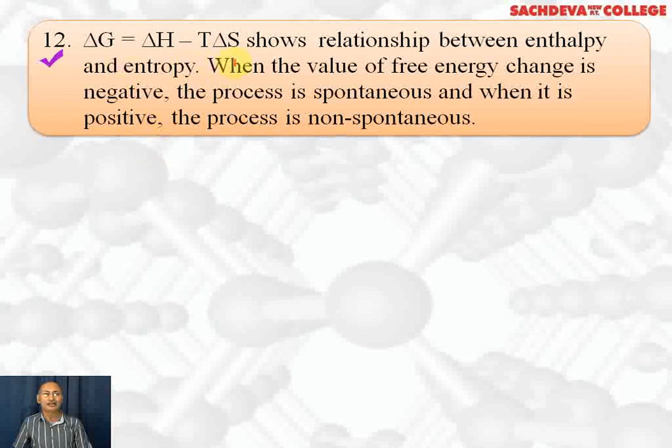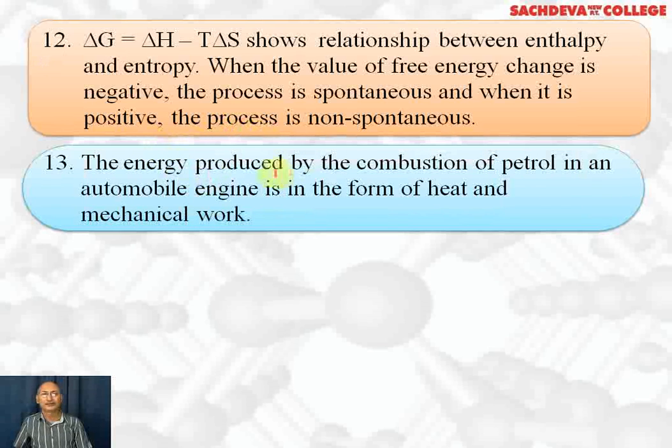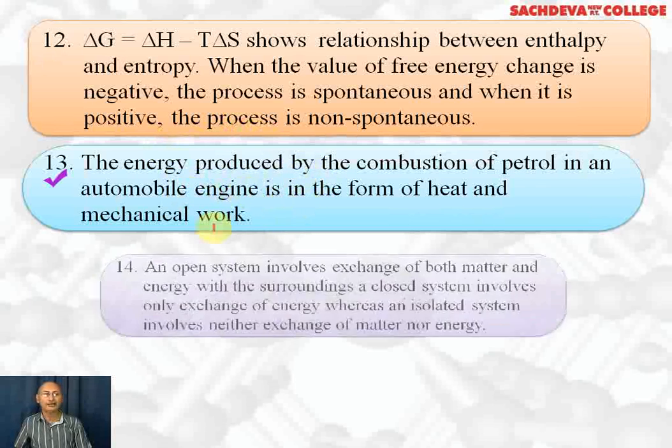Delta G is equal to delta H minus T delta S, which shows the relationship between enthalpy and entropy. When the value of free energy change is negative, the process is spontaneous, and when it is positive, the process is non-spontaneous. When it is equal to 0, the process is in equilibrium. The energy produced by combustion of petrol in an automobile engine is in the form of heat and mechanical work.